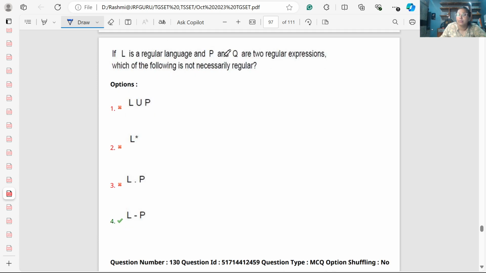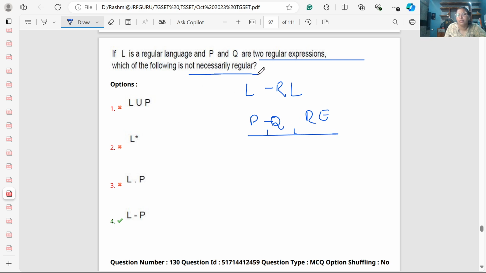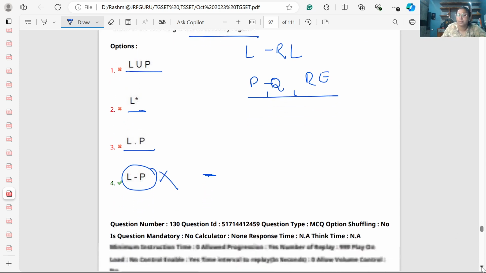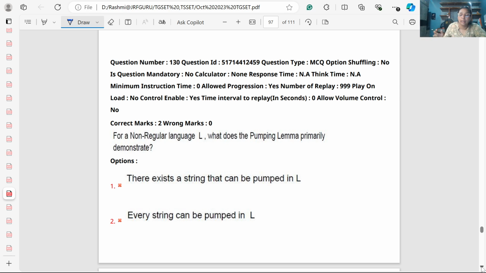Now if L is a regular language and P and Q are two regular expressions, which of the following is not necessarily regular? Regular languages are closed under union, Kleene closure and concatenation, but there is no operator like difference. So yes, it is not closed under difference. There is no operator that we can apply over any language, that is difference. So the answer will be difference.